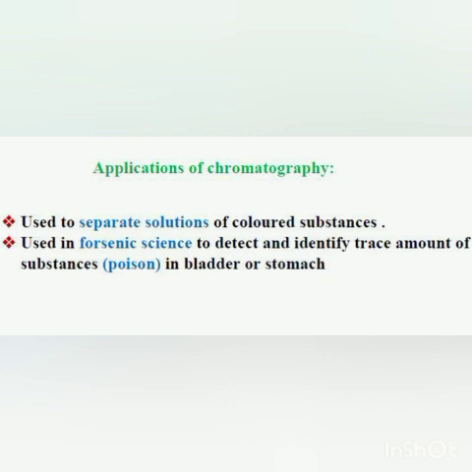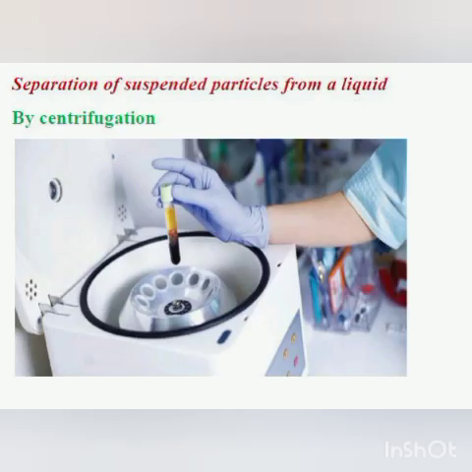Now you please look at another picture, centrifugation. Another method to separate the suspended particles from the liquid is called centrifugation. Children, centrifugation is the method of separating suspended particles of a substance from the liquid, in which the mixture is rotated at a high speed in a centrifuge. So here there is one machine called a centrifuge machine, and the mixture is rotated in that machine and it can be separated. How we can do it, that I will discuss now.